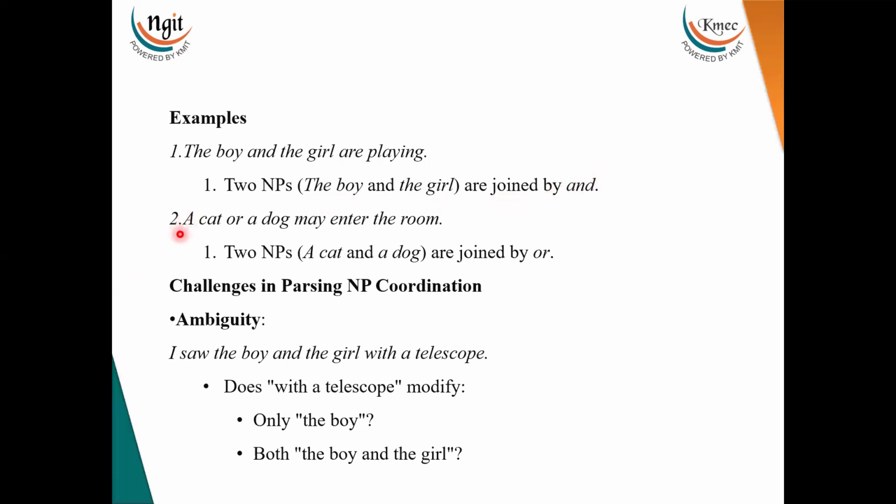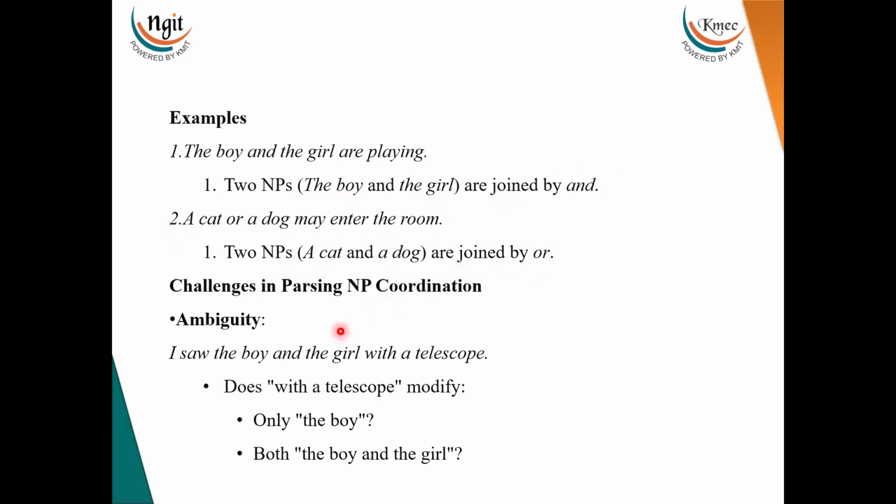And let us see another example. A cat or a dog may enter the room. Now you can see two noun phrases are joined here, that is a cat and a dog, which are joined by or. Got it?